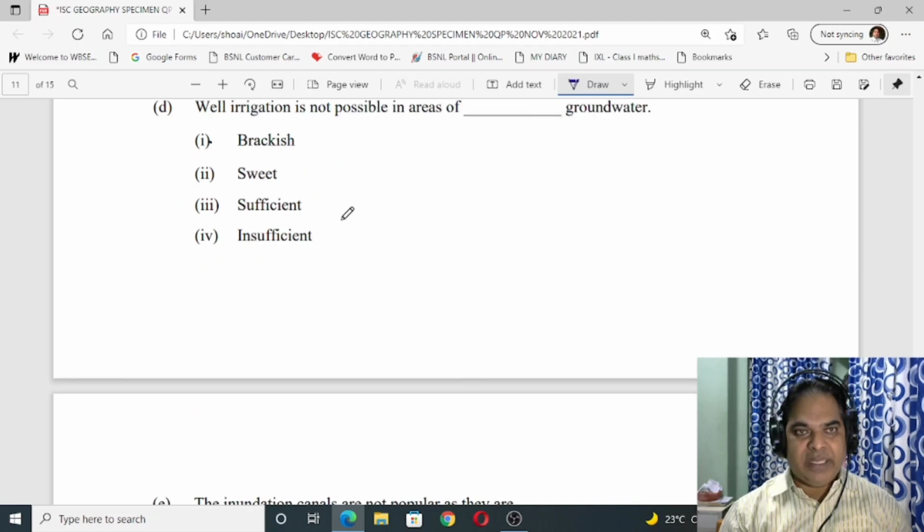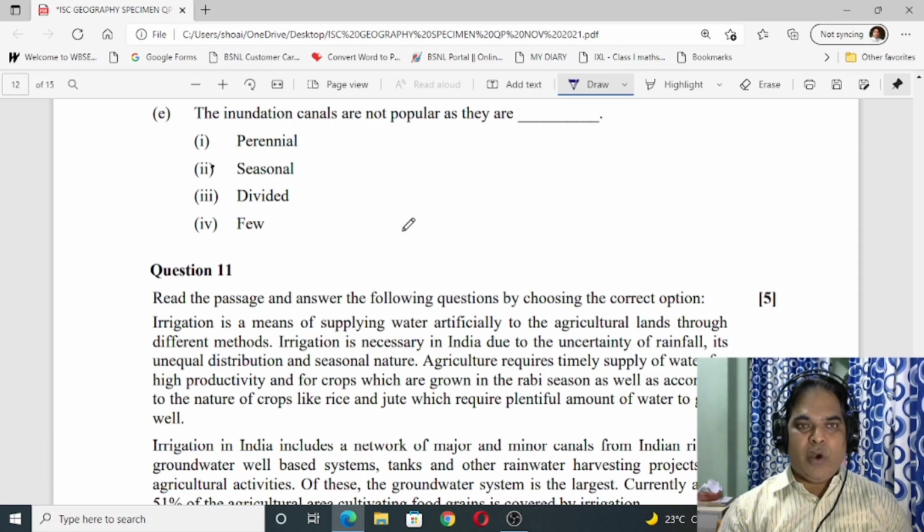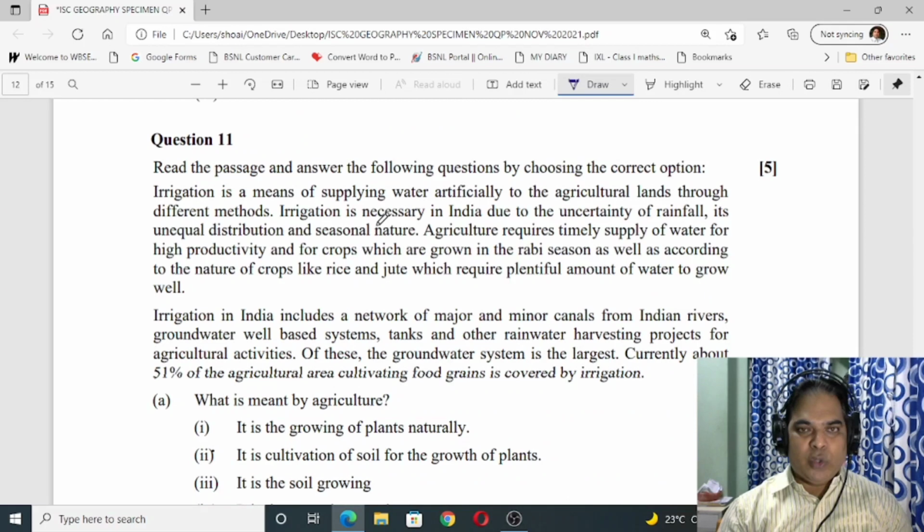Number D, well irrigation is not possible in areas of dash groundwater. So it is 1, brackish. Then number E, the inundation canals are not popular as they are seasonal. Okay, seasonal. Now number 11, go through this.